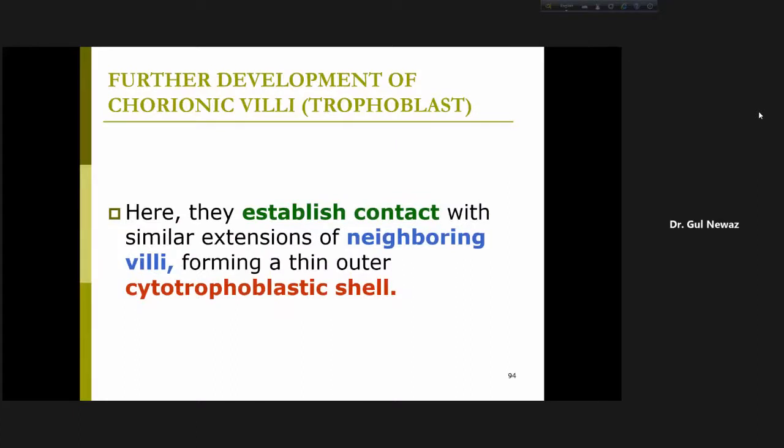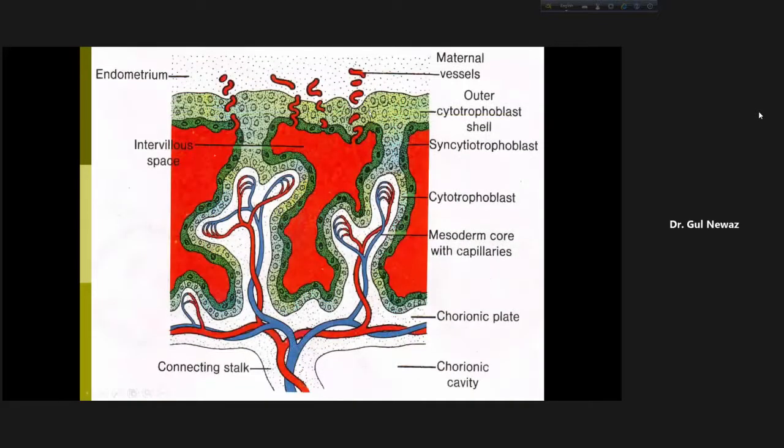And now they establish contact with similar extensions of neighboring villi, that is অন্য জায়গার cytotrophoblastic cell এসে এর সাথে connect করে, forming a thin outer cytotrophoblastic shell. আমরা এই ছবিটা দেখি. Let us see here. We have taken a portion of this villi, tertiary villi. Look here. What should it have been? এটা হওয়া উচিত ছিল এরকম, right? যে ভিতরে cytotrophoblast and outside the syncytiotrophoblast. What happens? The cytotrophoblast here, they penetrated and come out to establish contact with the endometrium of the mother. And then they connect with the similar extension of the neighboring villi.